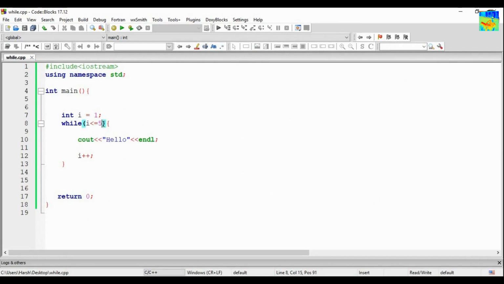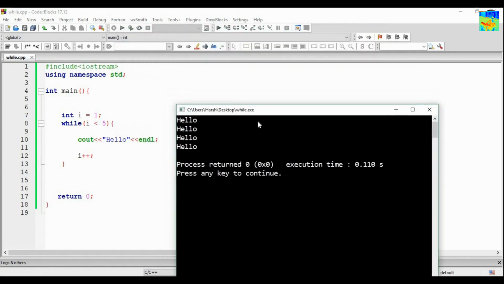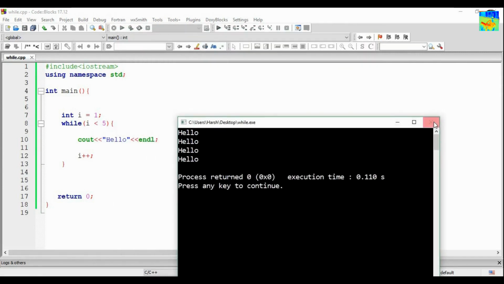Okay, so what if I remove the equals to, so I less than 5? How many times now will this loop run? So this loop will run 4 times. Let's see. So hello is getting printed 4 times. Why?